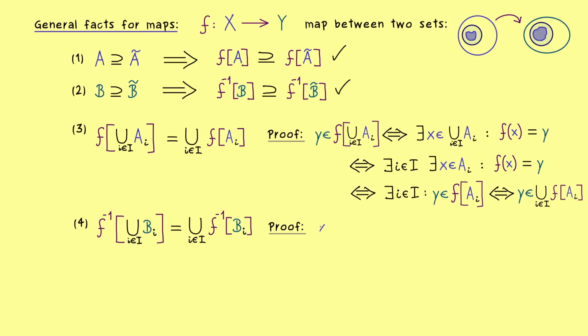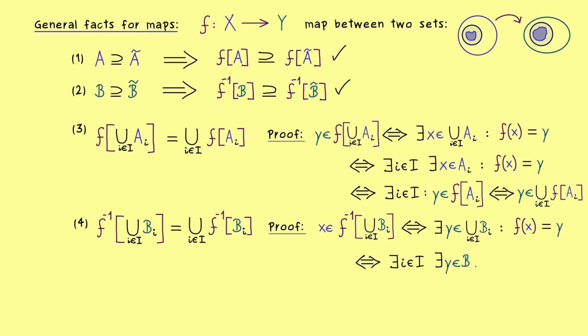And now I think we can be quick with the proof, we just use the same arguments as before, but now the definition of the pre-image. Hence it means x lies in the pre-image if and only if we find a y in this union. And then of course the property is the same, we want that x is mapped to y. And then in the next step we can do the same as before, which means we find a specific index i from the union.